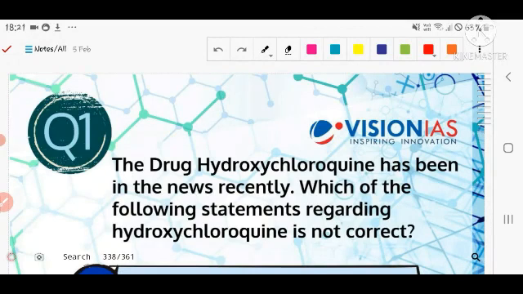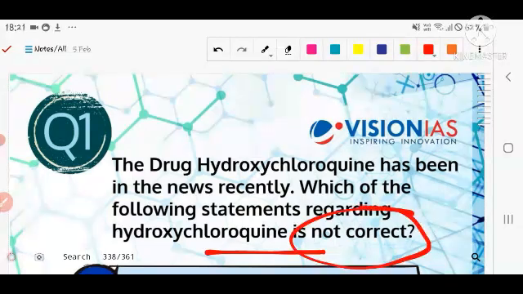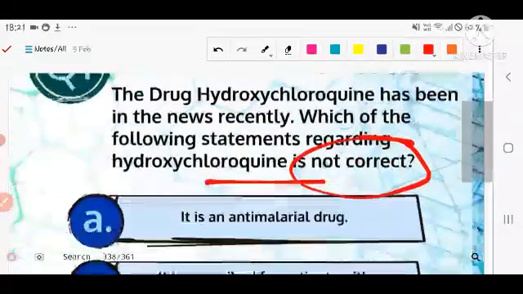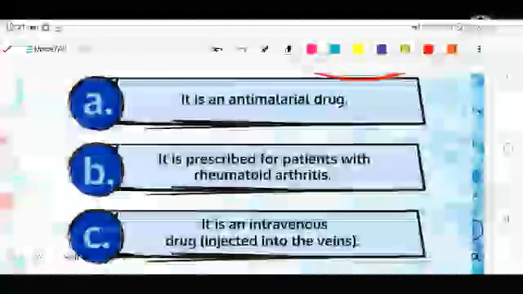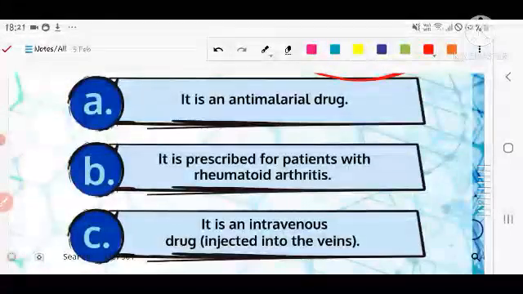First question is related to the current affairs section and correlated with the subtopic of science and technology and the current development. The question is: the drug hydroxychloroquine has been in the news recently. Which of the following statements regarding hydroxychloroquine is not correct? The question is asking about the incorrect statement. Number first, it is an anti-malarial drug. It means it cures malaria.